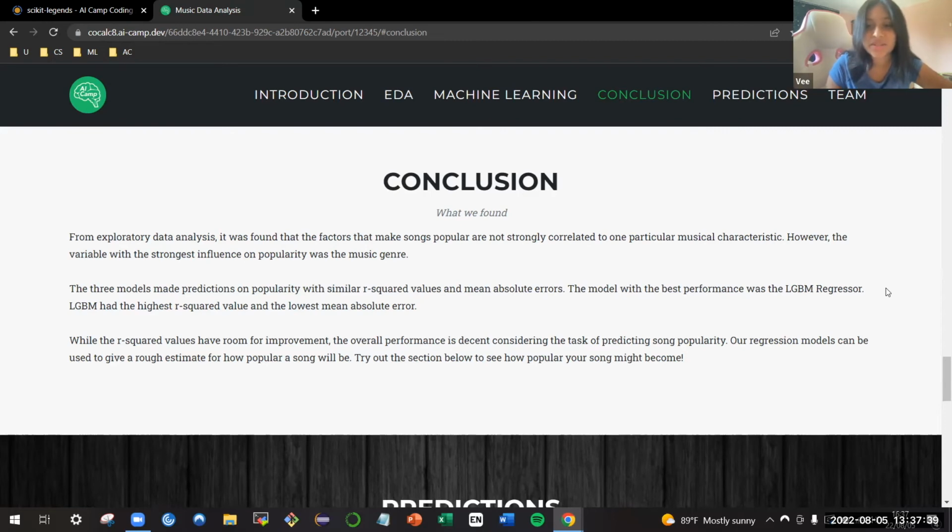The model with the best performance was the LGBM regressor. The LGBM regressor had the highest R-squared value and the lowest mean absolute error. While the R-squared values have room for improvement, the overall performance is decent considering the task of predicting song popularity. Our regression models can be used to give a rough estimate for how popular a song will be. You can try out the section below to see how popular your song might become.